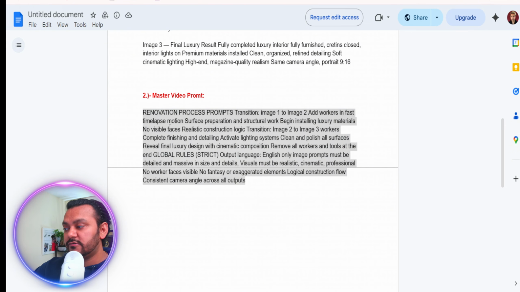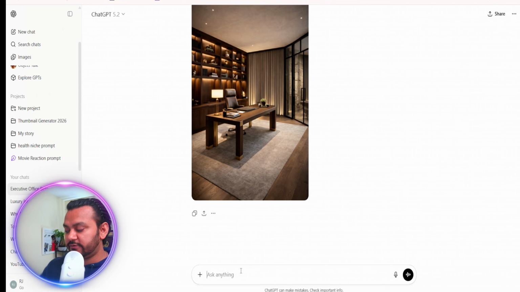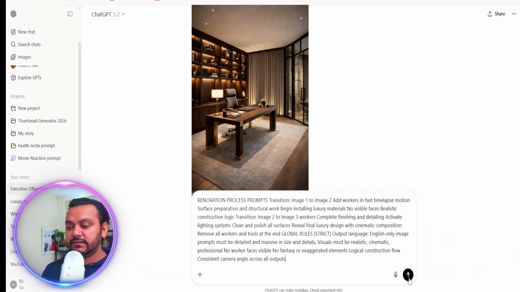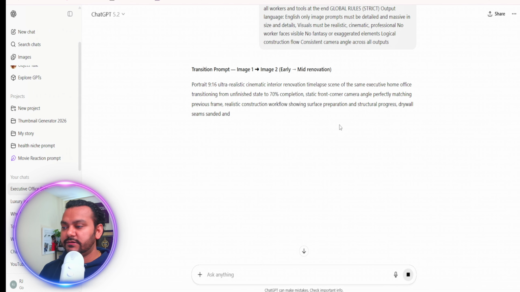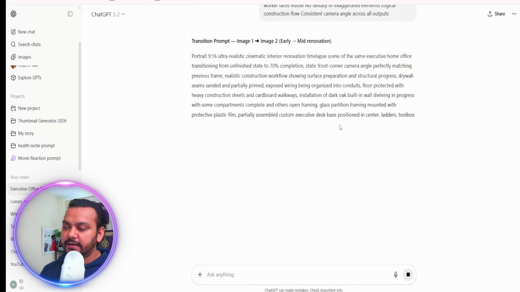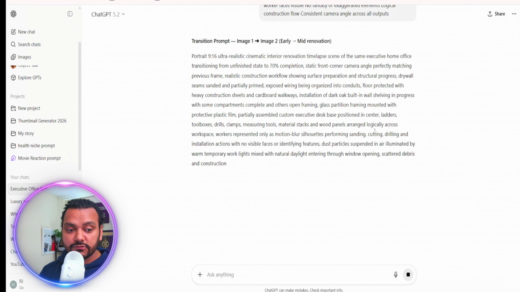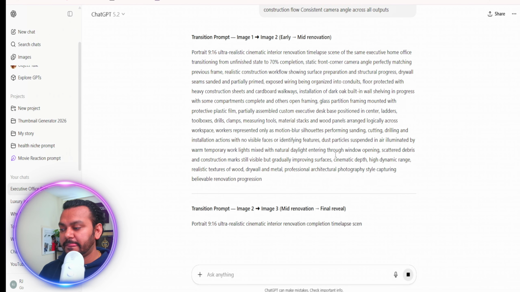Sorry, we are not going to Google Flow right now because we need a prompt for the videos. So I'll paste it here, and then we'll get the videos prompt, and then we'll go to Google Flow. All right, so there you go. So we are getting this prompt, and once we get the prompt, then we'll go to Google Flow.